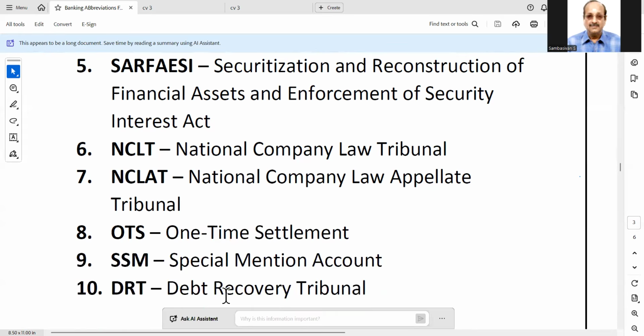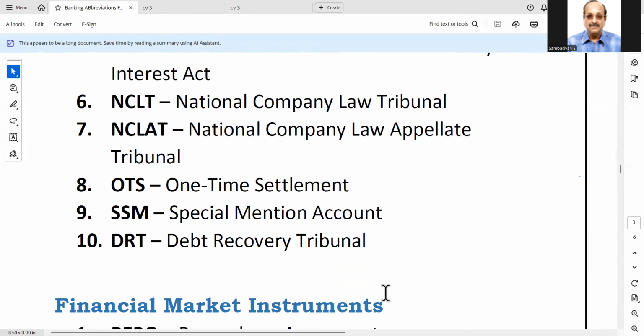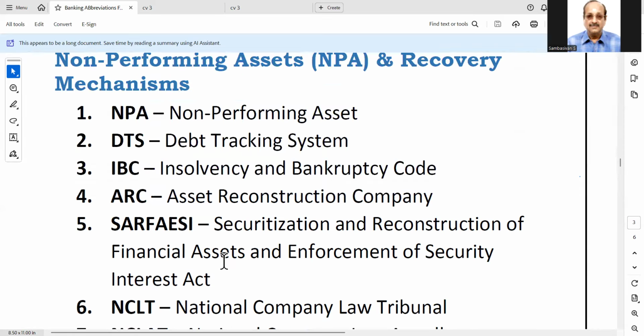SMA, Special Mention Account. This should be SMA, correct. DRT, Debt Recovery Tribunal. Here, I think most of the things are familiar ones, but this one only I don't know: debt tracking system. In fact, questions like IBC and SARFAESI are common for credit people.